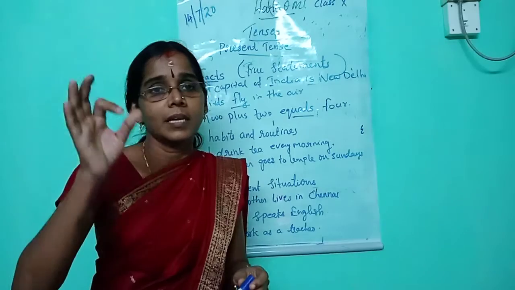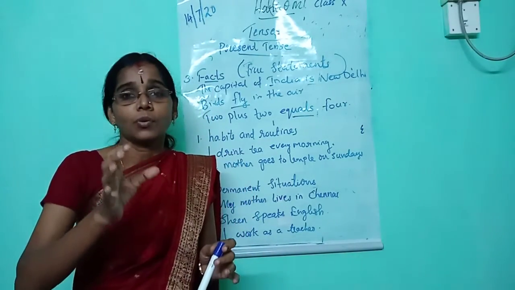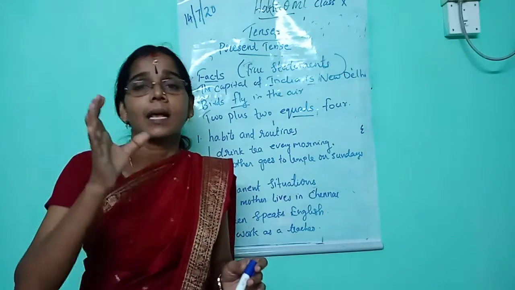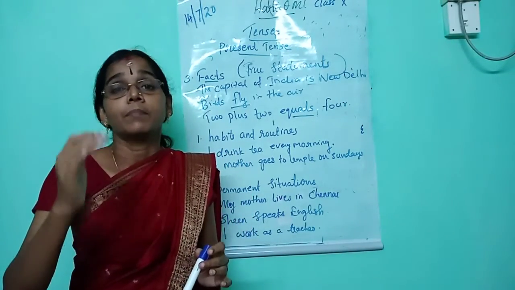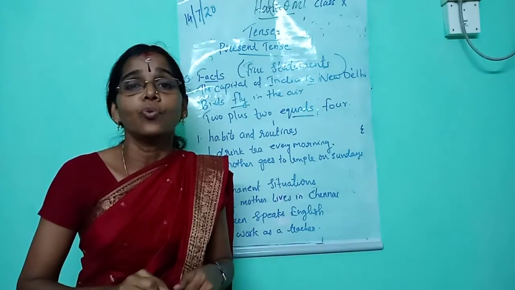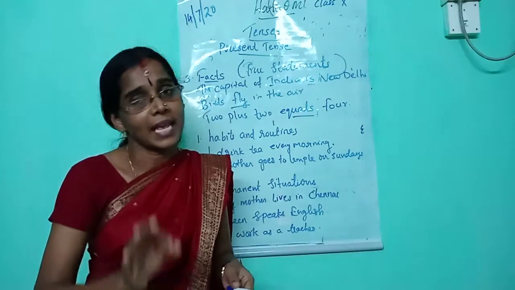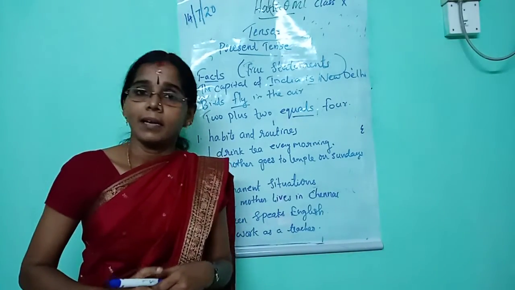Remember, this is the most basic tense form in English. The form of simple present is subject plus V1. When we use simple present, before beginning you should remember one thing. When the subject is I, you, we, they, we never use S form. When the subject is he, she, it, we use S form.